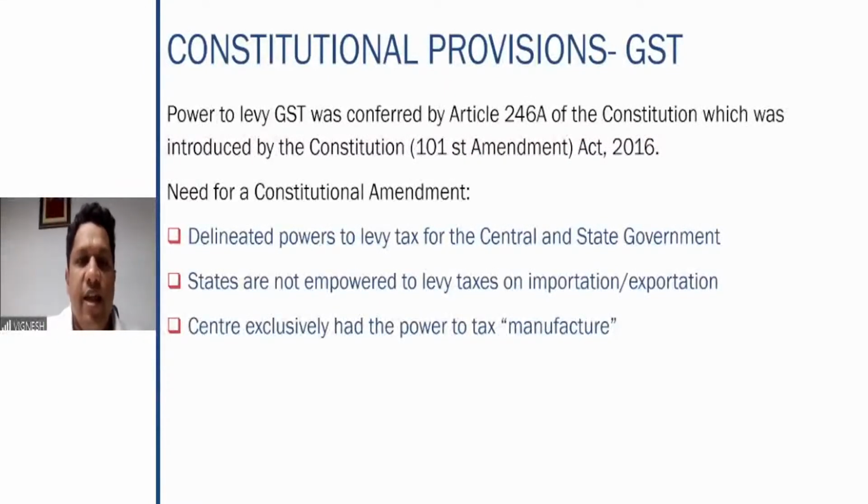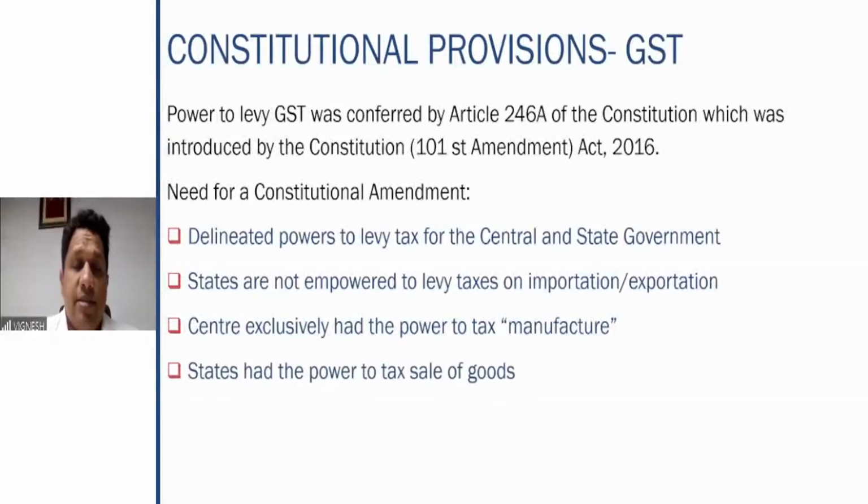The center exclusively had the power to tax manufacture, right? Earlier, only the central government could charge the excise duty. So therefore in GST, if you are manufacturing a product and you are selling it, that means GST has to be charged. So earlier only the center exclusively had the power, but now SGST also is supposed to be charged. That is why the constitutional amendment is required, right? Because of all these reasons.